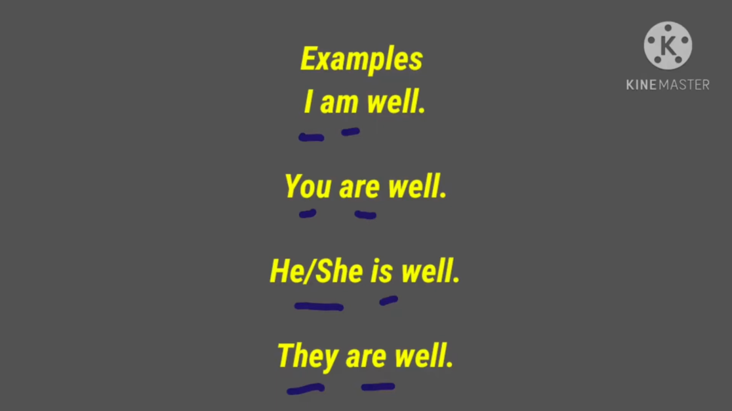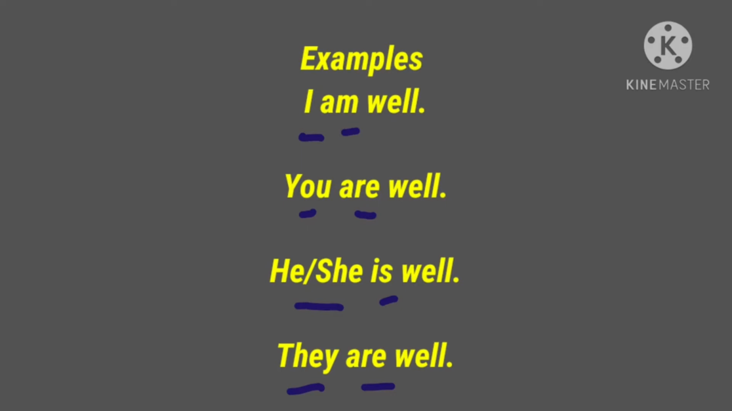Next, he or she is well. In this sentence, the verb "is" agrees with the subject which is in the third person. So, he or she is the third person singular, so we use the singular verb "is" here. Next example, they are well. In this sentence, the verb agrees with the subject which is in the third person.